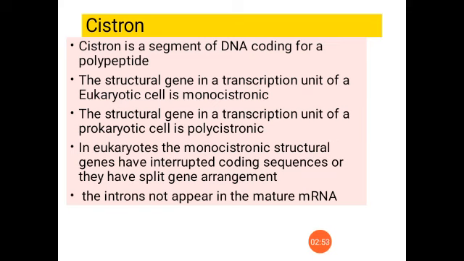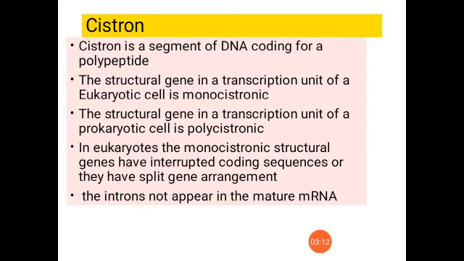All this together forms the transcription unit. In the structural genes, eukaryotic cells will have only one cistron. A cistron is a segment that is actually translated to a polypeptide chain.